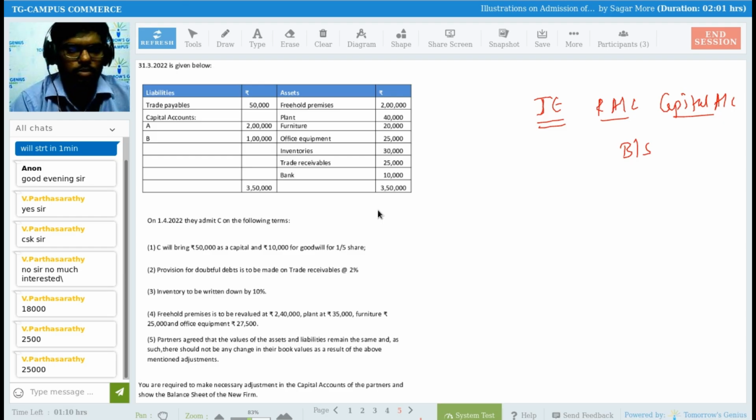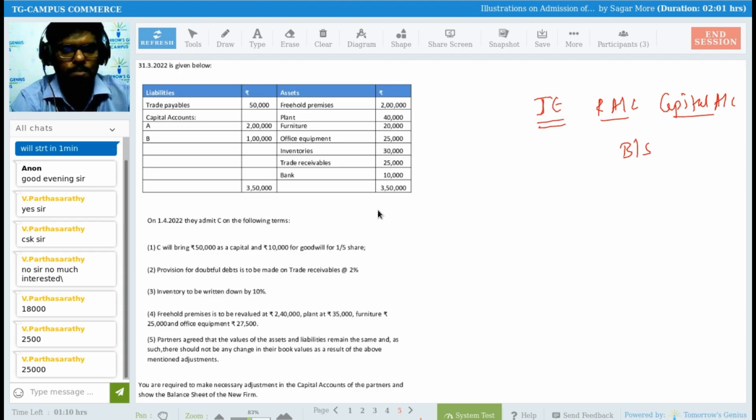Read it carefully. And if you are getting that we have to record this here only and this is the journal entry, if you're confirmed, then you can solve that, right? I will be discussing in 5 to 7 minutes. Getting, Sadhana, Shivarish? Yes. So read this question, and if you know the answer, then you can start passing the journal entry. You can post into the revaluation account, partners capital account, or balance sheet, right?